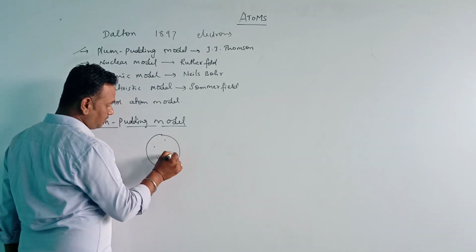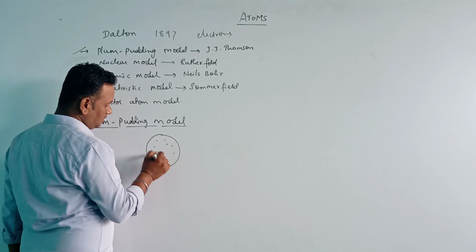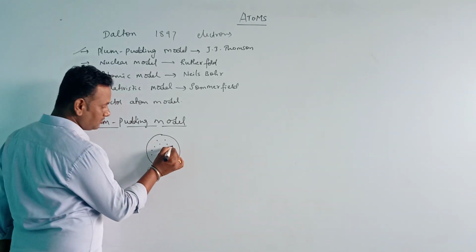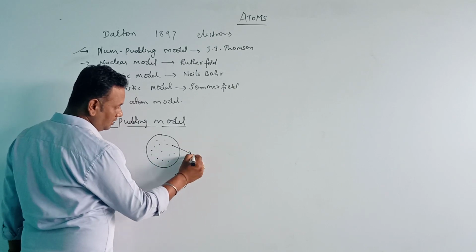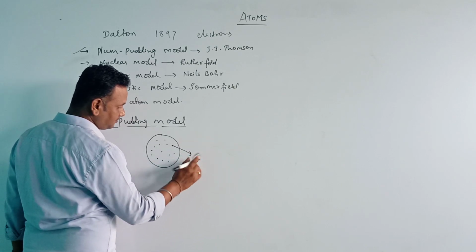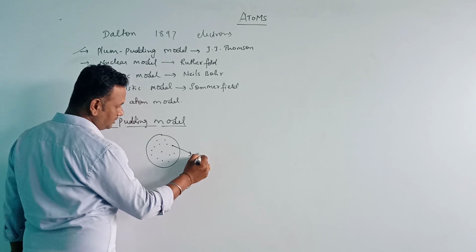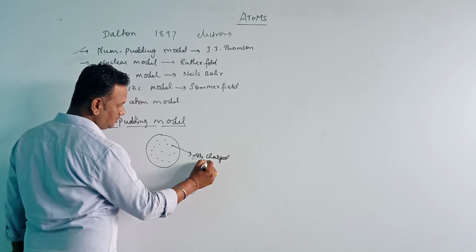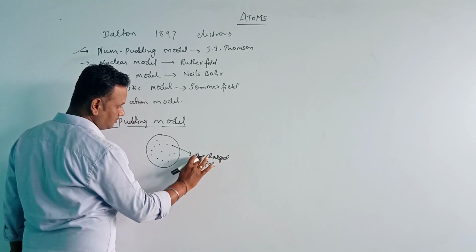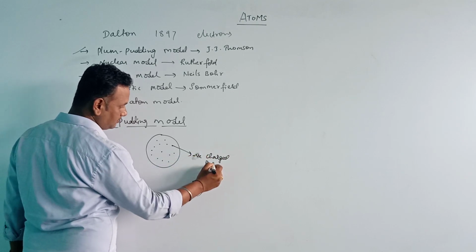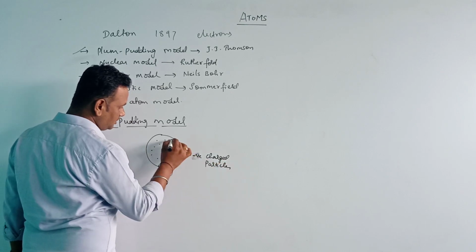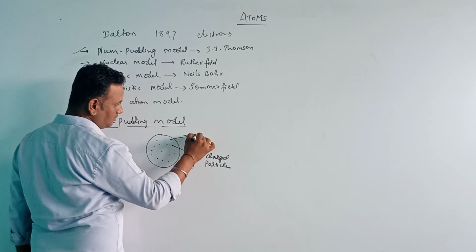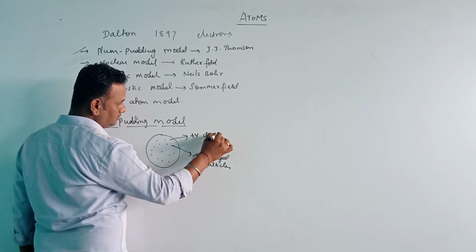And the seeds present inside the watermelon are the negatively charged particles. And this part is the positive charge.